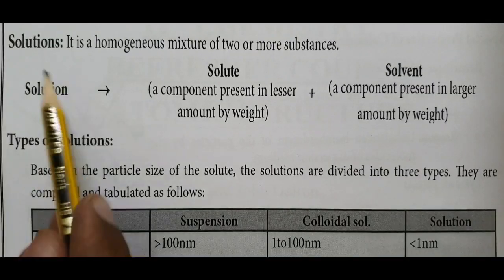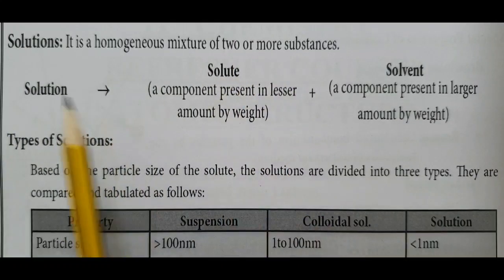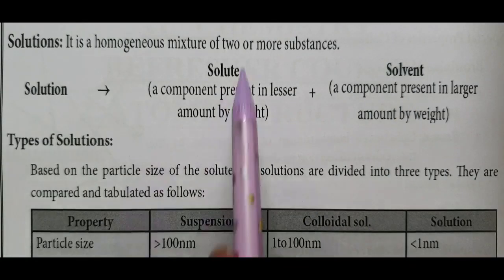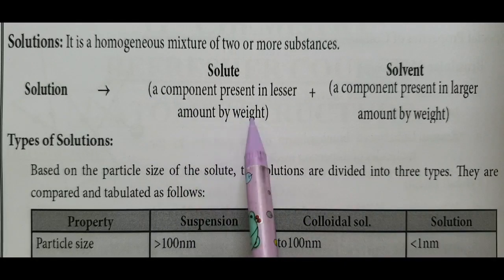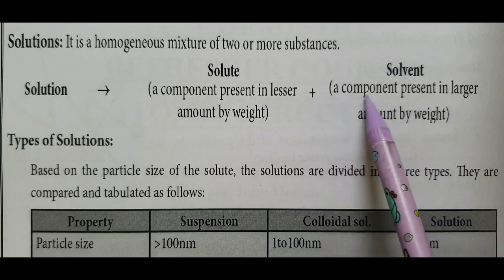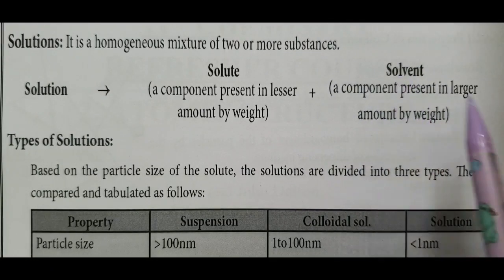Now come to solutions. It is a homogeneous mixture of two or more substances. A solution consists of a solute and a solvent. So what is meant by a solute? A component present in lesser amount by weight is called a solute. And what is a solvent? A component present in larger amount by weight is called a solvent.